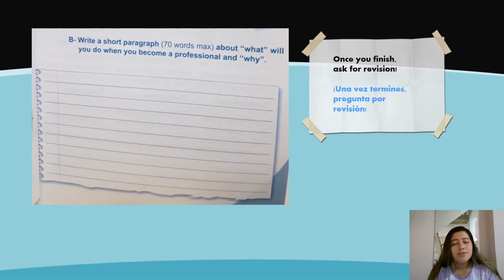And we have exercise B. Write a short paragraph, 70 words maximum, about what will you do when you become a professional and why. Vas a escribir un párrafo corto, máximo 70 palabras, sobre qué y por qué tú vas a ser un profesional. Once you finish, ask for revision. Let's continue.